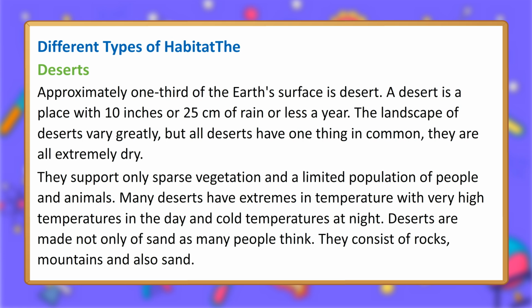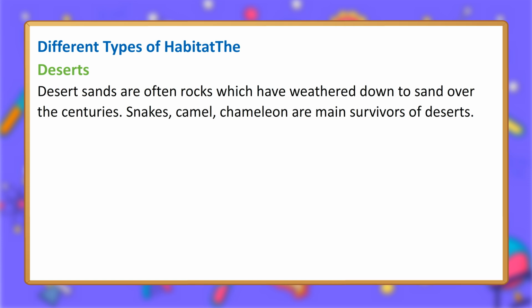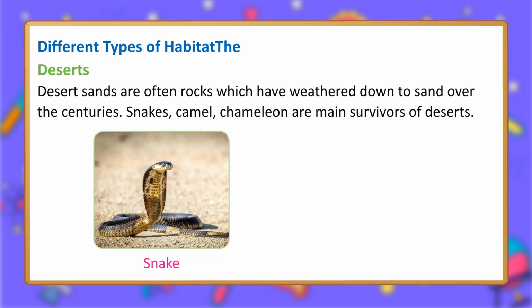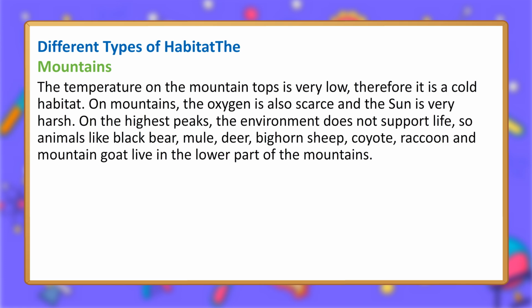Deserts are made not only of sand as many people think. They consist of rocks, mountains and also sand. Desert sands are often rocks which have weathered down to sand over the centuries. Snakes, camel, chameleon are main survivors of deserts.